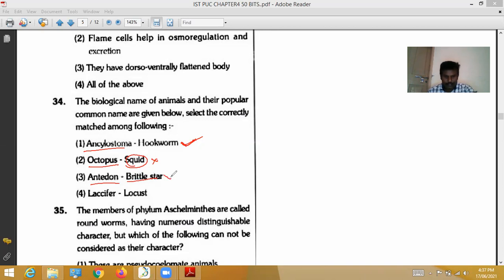Laccifer is also not correctly matched with locust. So these three are wrong options, and the correct option is Ancylostoma, hookworm. The first option is correct.